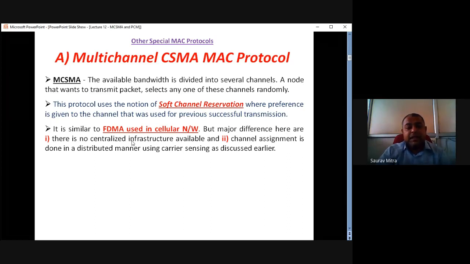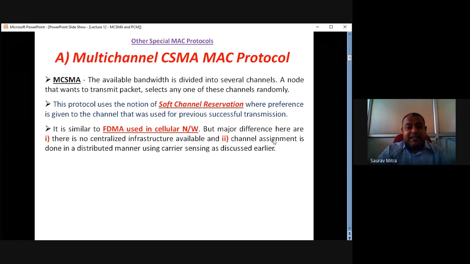First difference is, in case of FDMA used in ad hoc, there is no centralized infrastructure. That means there is no base station available. We have seen in the first chapter, towards the initial part, that ad hoc is always an infrastructure-less communication topology. So there is no centralized control. It is like a college without a principal. Each sensor, in a distributed manner, controls the data transmission and data reception among each other. So the FDMA is not controlled from a centralized point; it is controlled in a distributed manner. That is the first difference.